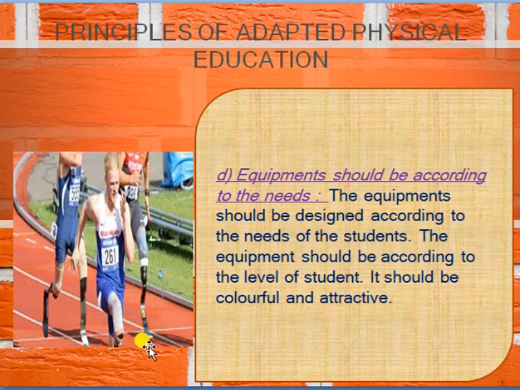When the students take part in the athletics, sometimes if they are visually impaired or they can't see, then they use a rope. Okay, or they can follow the instruction of the guide. So there will be so many different equipment, and there will be modification in the rules in the adapted physical education.